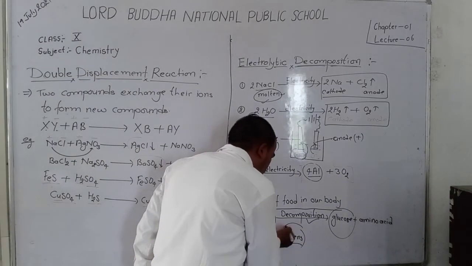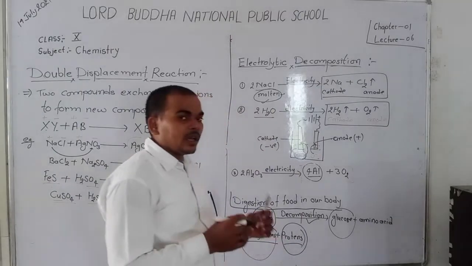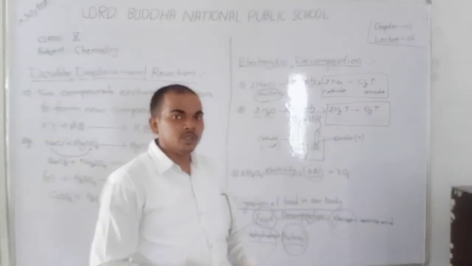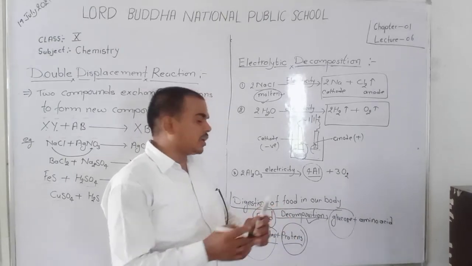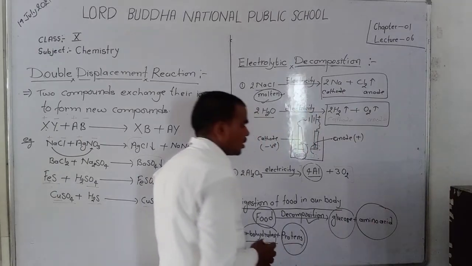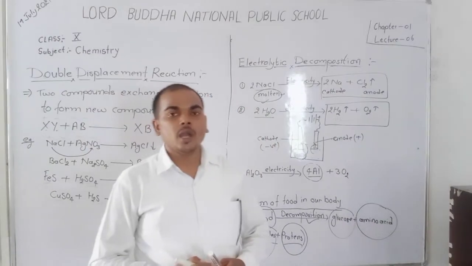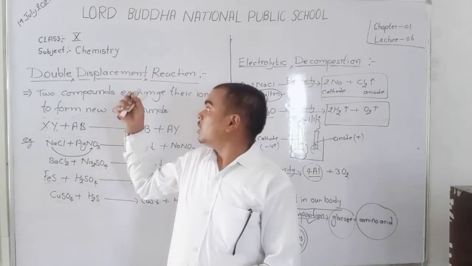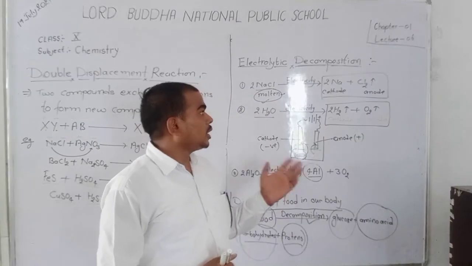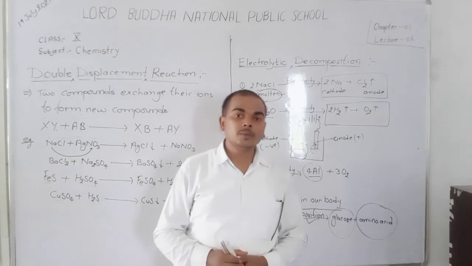And for proteins, the monomeric unit, the smaller unit of protein, is amino acid. So protein breaks into amino acids. I think you now know about double displacement and electrical decomposition, electrolytic decompositions.